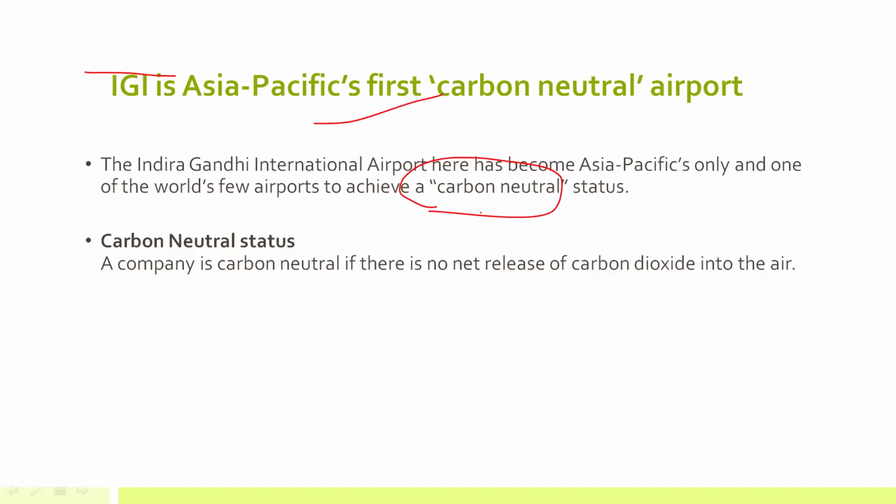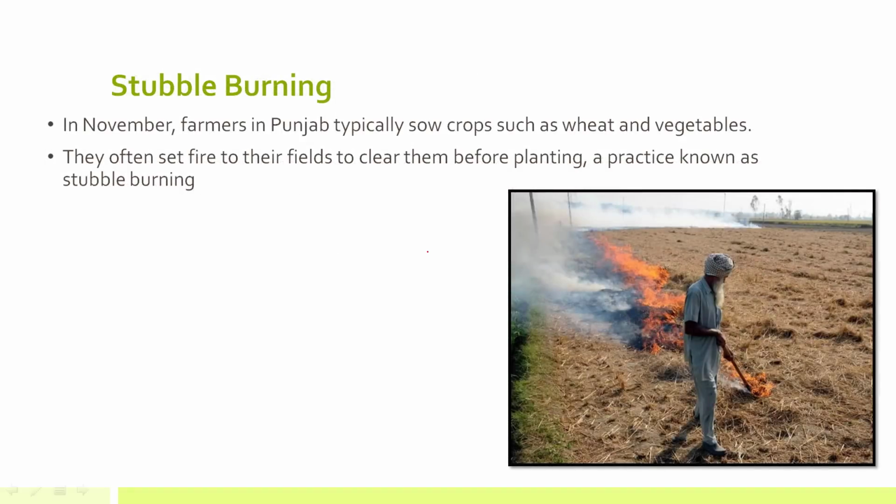Let's discuss this. Carbon neutral status is given to any company or organization where there is no net release of CO2 in the air. Whatever carbon it is consuming and whatever carbon it is emitting are equally balanced, so there is a net zero carbon footprint. This is important. You should understand what carbon neutral status is, and since IGI is the first airport that has achieved this status, that is very important.